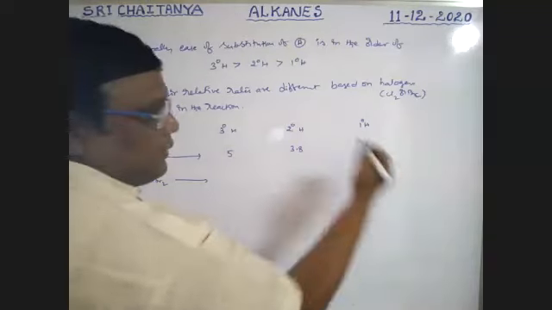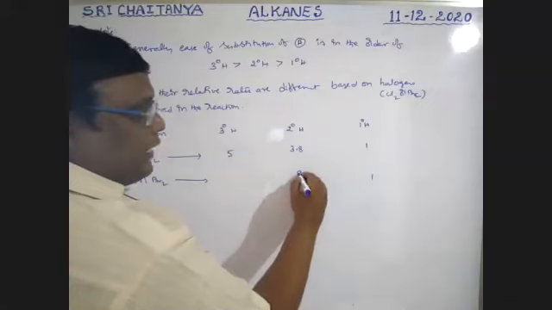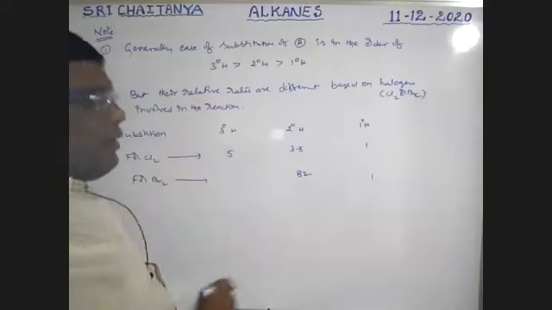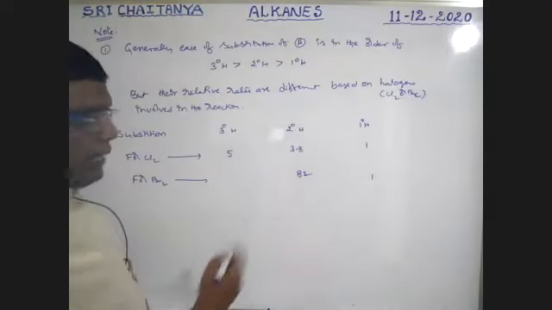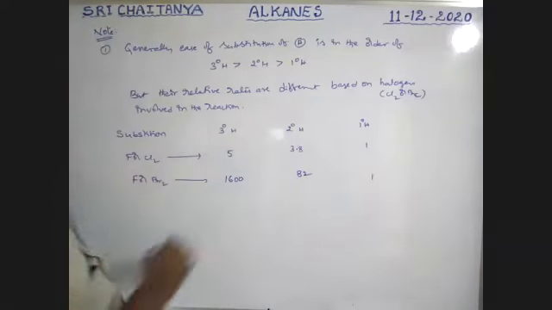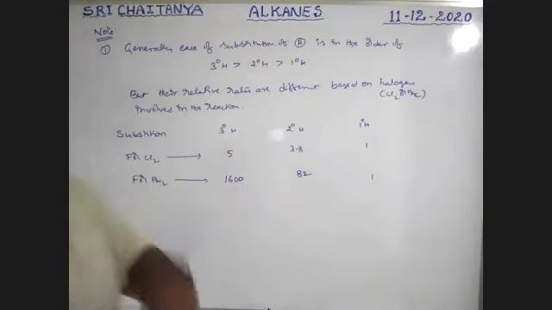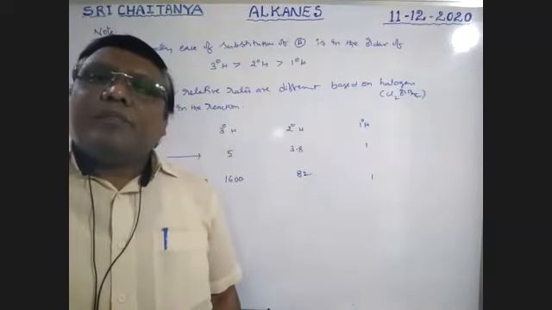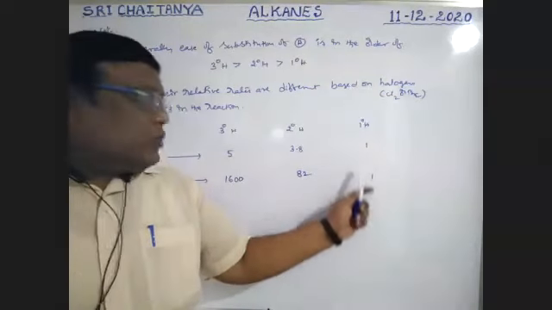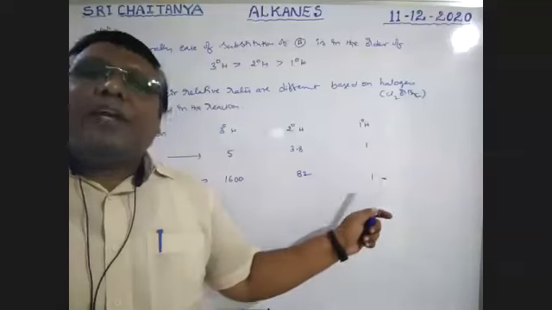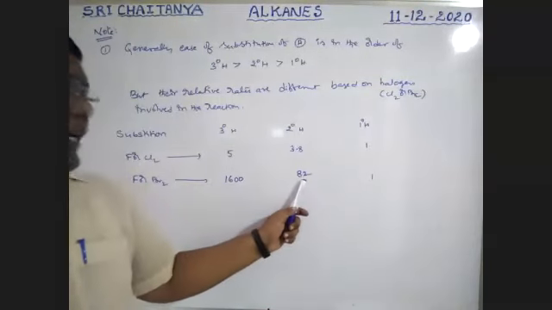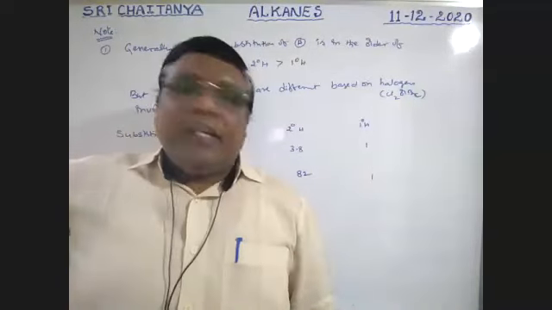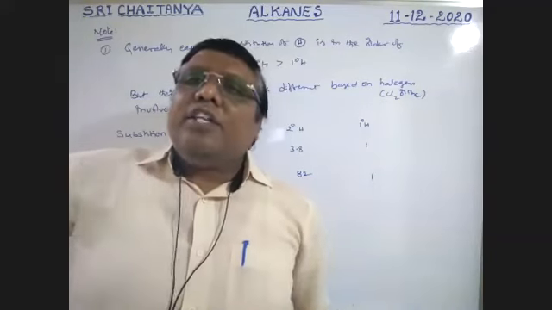if primary is 1, secondary is 82 times, that is, 82 times faster replacement. If secondary is 82, then tertiary is 1600 times faster. Which one is easy to replace when bromine is involved in the reaction, tertiary, secondary or primary? In bromination, the ratio is 1:82:1600. So whenever bromine is involved in the reaction, it automatically goes towards tertiary.